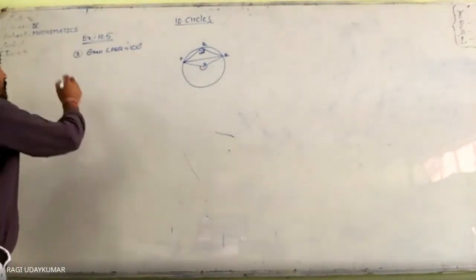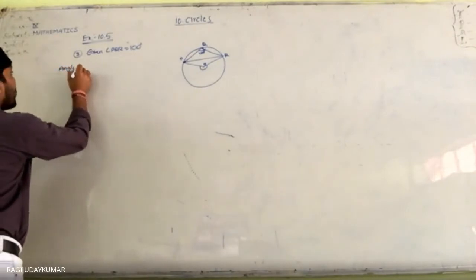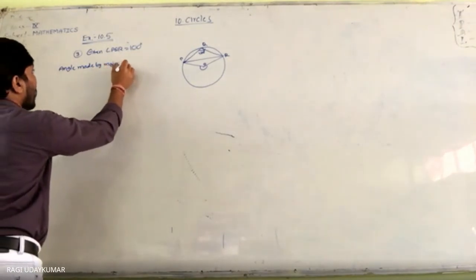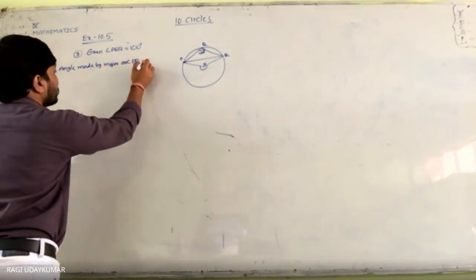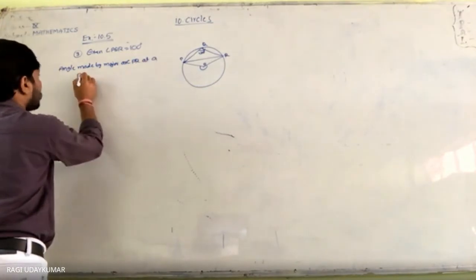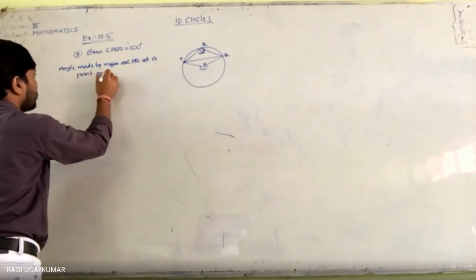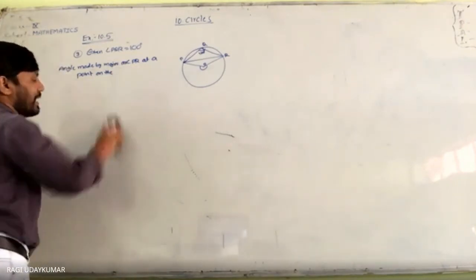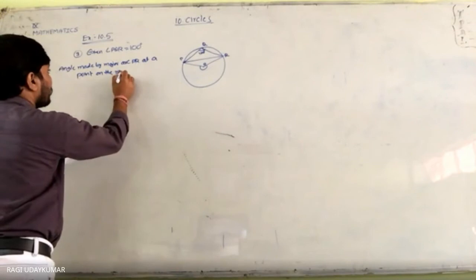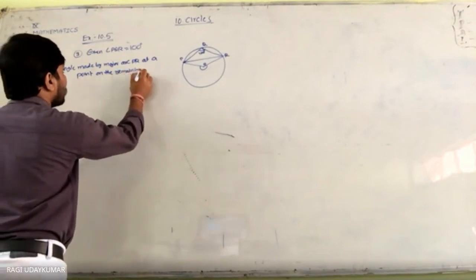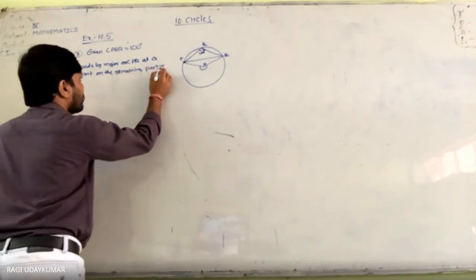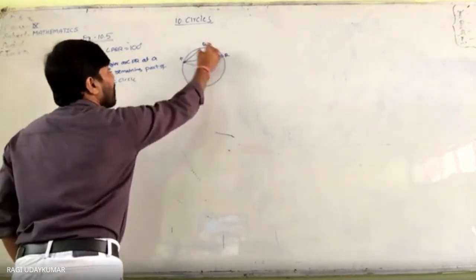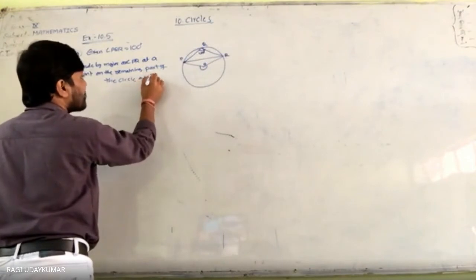If you want, you can write here: the angle made by major arc PR at a point on the remaining part of the circle is 100 degrees.